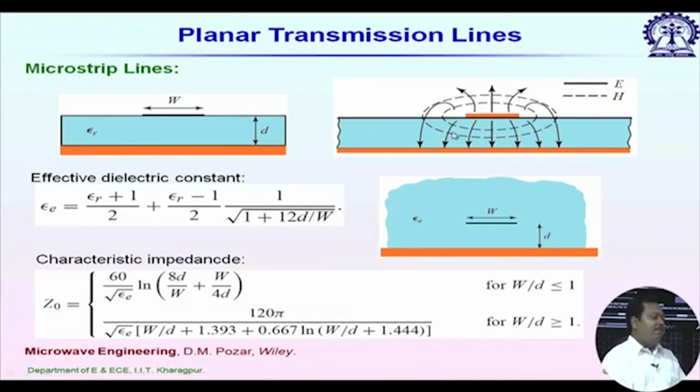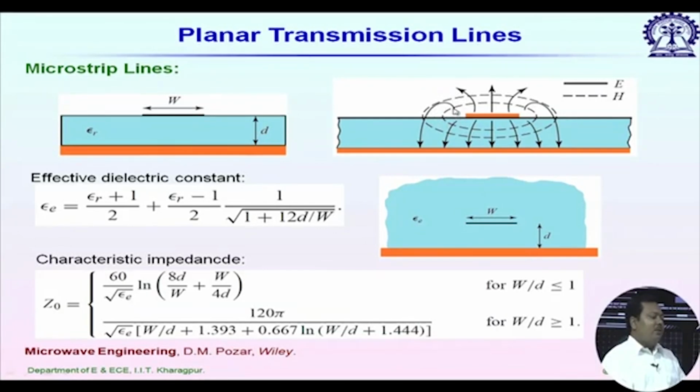Microstrip line supports quasi TEM mode. It is not exactly transverse electromagnetic because of these fringing fields, because we are dealing with two different epsilon r values. Inside, epsilon r is that of the dielectric material and outside epsilon r is equal to 1, that of air.